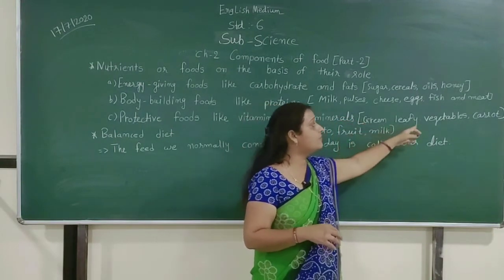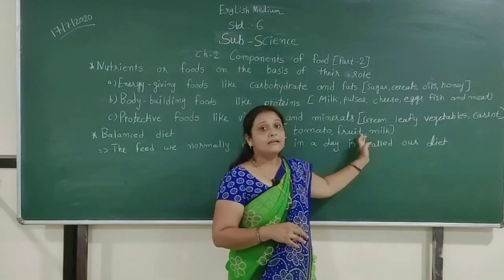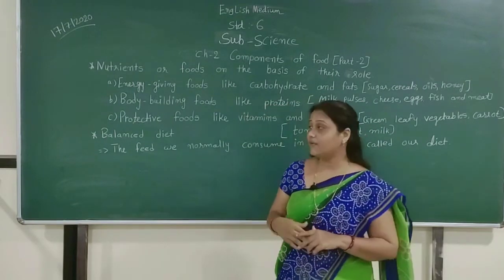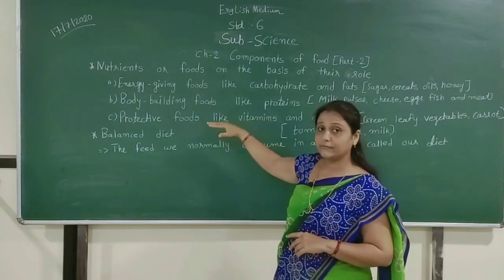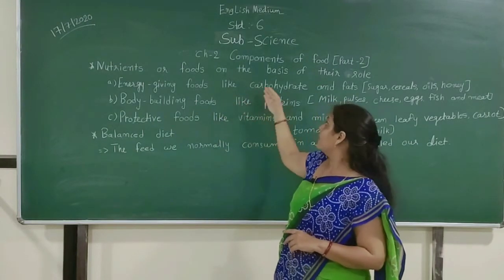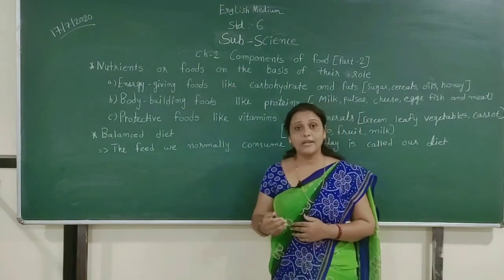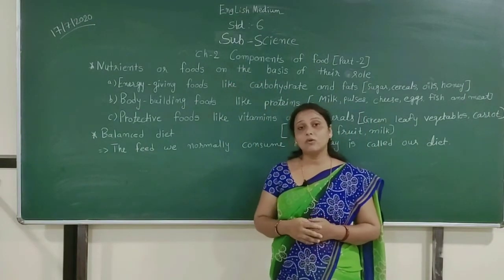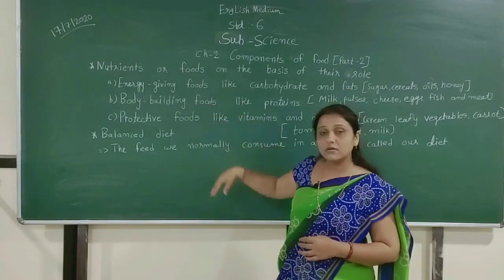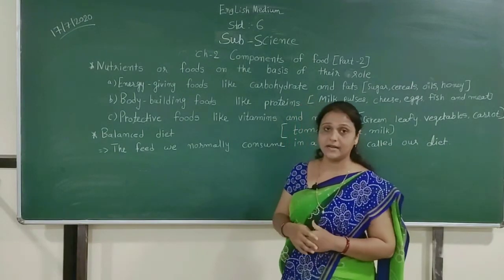For example, green leafy vegetables, carrot, tomato, fruit, milk products. If we eat these foods, then we can get vitamins and minerals fully. Nutrients protect our body from many types of disease and also build our body perfectly.